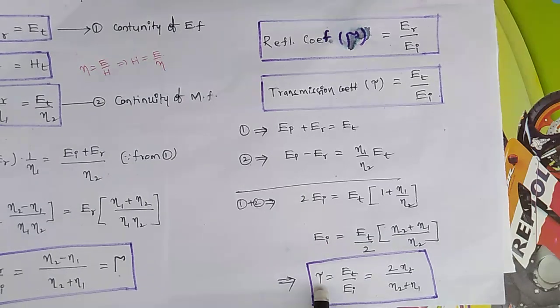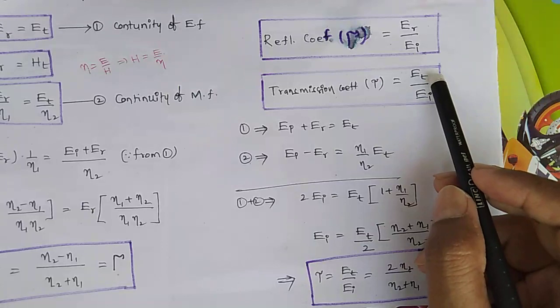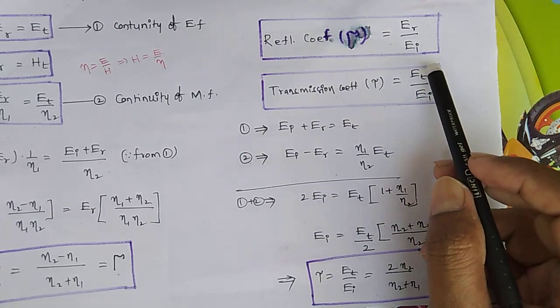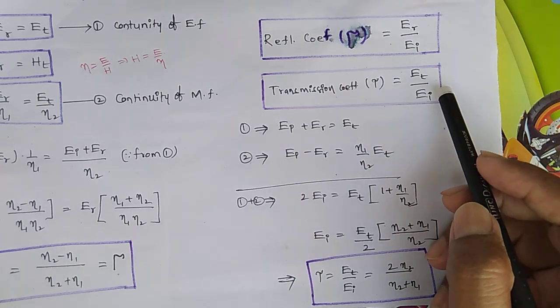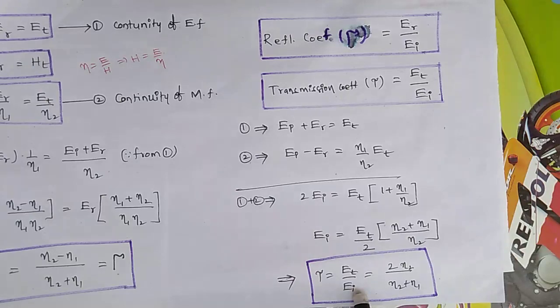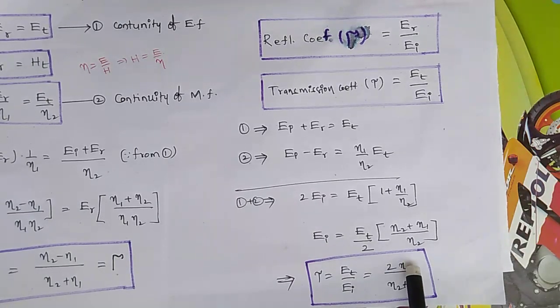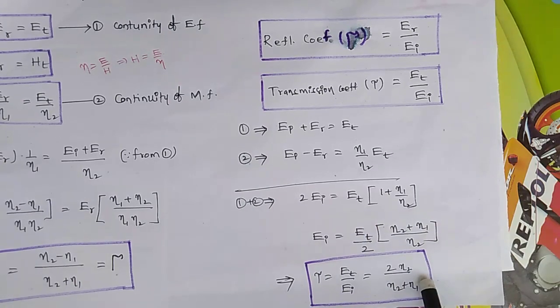Next, tau is the ratio between Et by Ei. Et is the transmitted wave electric field intensity, Ei the incident wave electric field intensity. So tau is Et by Ei, equal to 2 eta 2 by eta 2 plus eta 1. By simplifying I can get this answer.